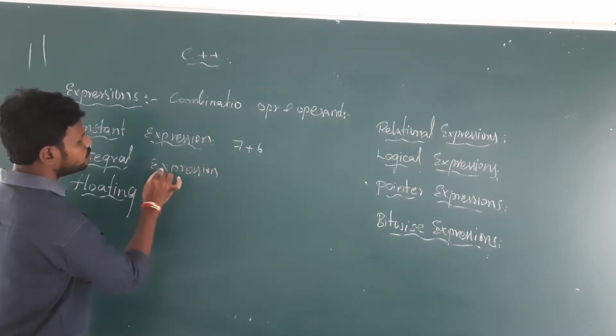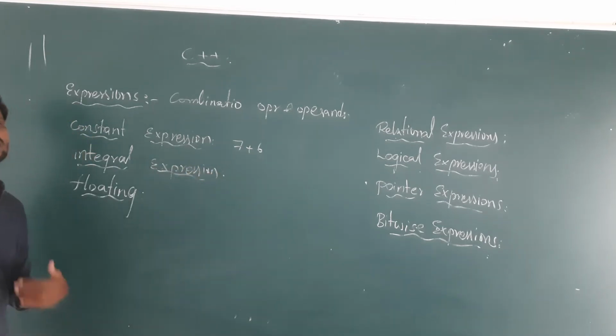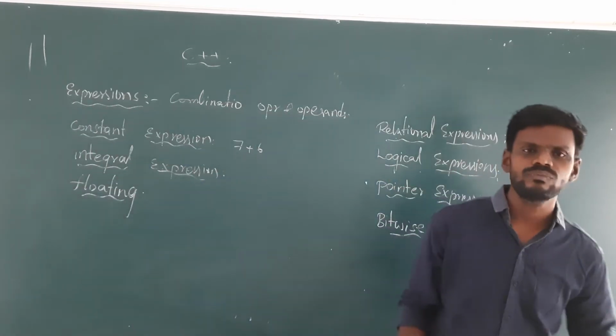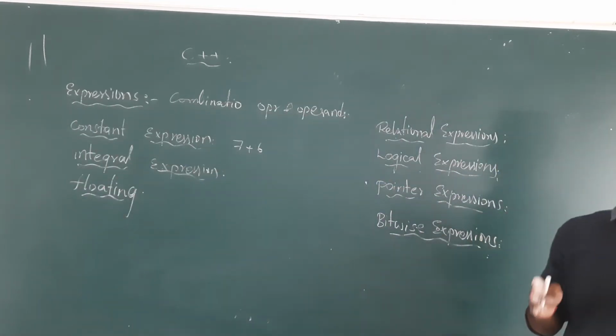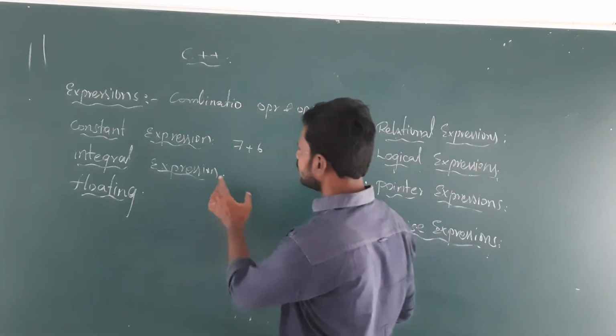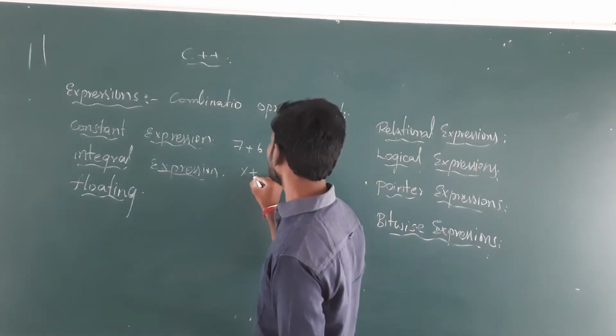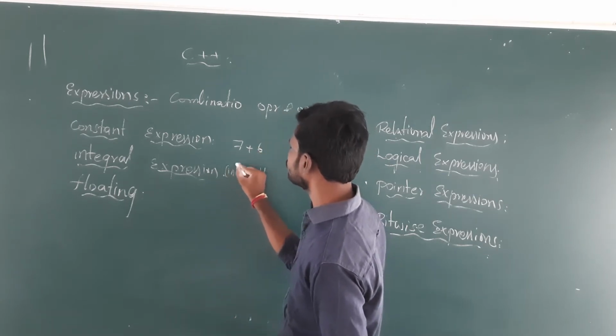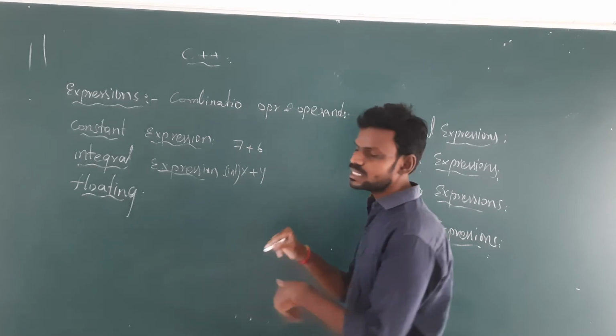These are the expressions which produce integer values. That means in mathematical expressions we will get integer values, and we will not have decimal values in this particular case. We will have integer values only. For example, x plus y, but the result should be in integer format, so we will convert them into integer.